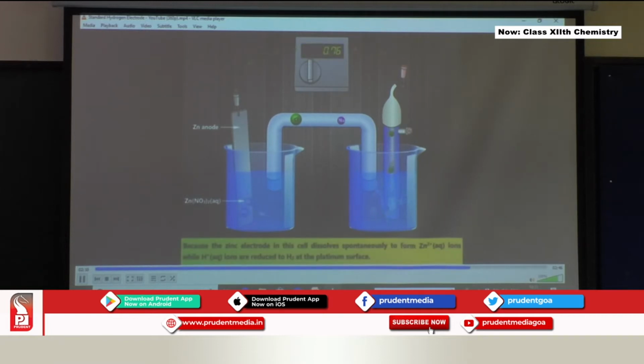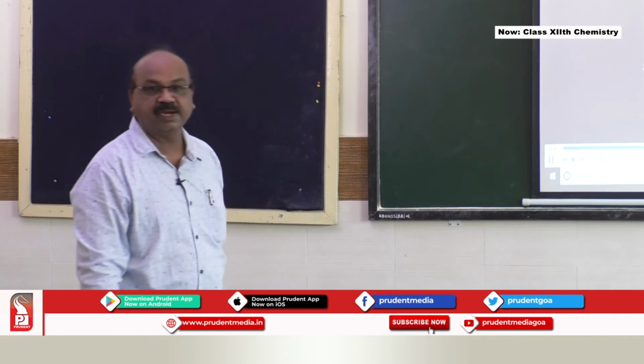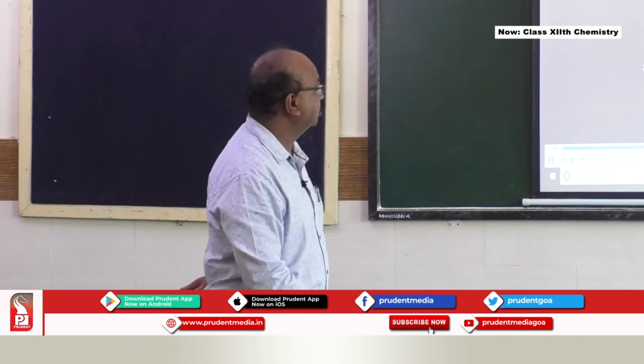That means zinc preferably undergoes oxidation and not reduction. On the potentiometer it is showing 0.76. This is the salt bridge to maintain electrical neutrality. When we calculate, it comes out to be minus 0.76 because we have taken the standard hydrogen electrode as 0 volt.